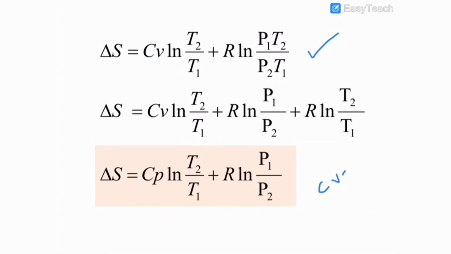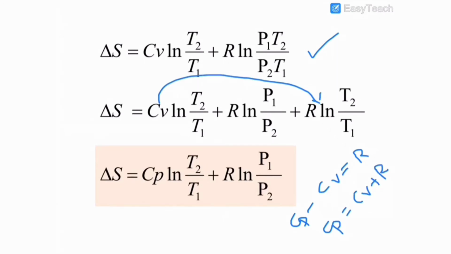Here we have Cp minus Cv is equal to R. Therefore, we can write Cp equal to Cv plus R. Here Cv ln T2 by T1 plus R ln T2 by T1 can be written as Cv plus R into ln T2 by T1. Cv plus R is equal to Cp. Therefore, finally we can write delta S is equal to Cp ln T2 by T1 plus R ln P1 by P2. This is the final equation for the entropy change in terms of temperature and pressure.